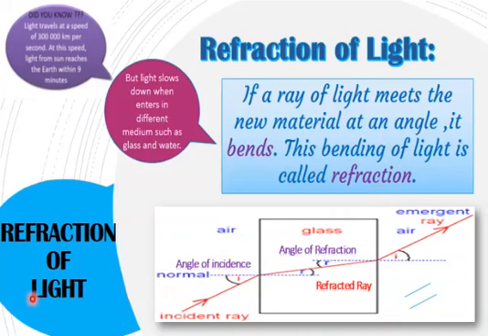So let's see an example of glass. Here you can see a small piece of glass, and here is the medium, air. Light from any source, maybe a tube light, travels in the form of rays.